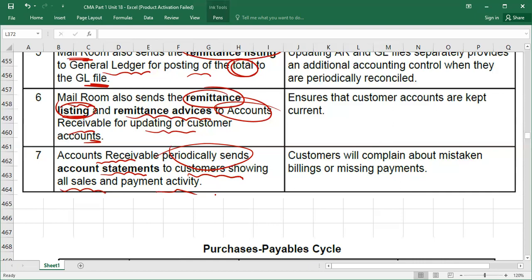So please, can you confirm through the chat option what the purpose is when you send the supplier statements? Obviously, the customer will complain about mistaken billings or missing payments. Because the customer is also creating a payable ledger and you have a receivable ledger, the customer can reconcile, right? So they can reconcile if anything is missing or overwritten or underwritten, and you can consult with each other. So this is what is called the cash receipt cycle.